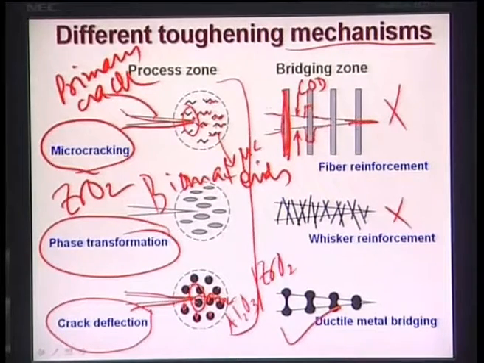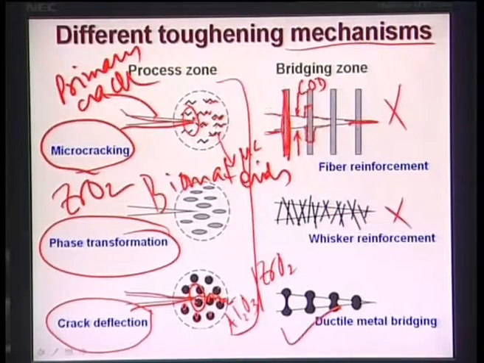I repeat, when a primary crack comes and interacts with the fiber, the primary crack sees the fiber as a kind of physical obstacle to its propagation. So the crack will not propagate to the other side. It cannot propagate through the fibers unless the crack fractures the fibers. And how does this fracture take place? Now, at the crack tip fiber matrix interface, your interface is brittle, and if there are some cracks on the fibers, then cracks will go to the other side of the fibers, delaminate the fiber matrix interface, and then propagate further.